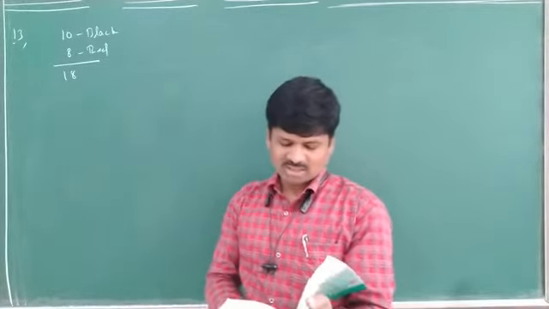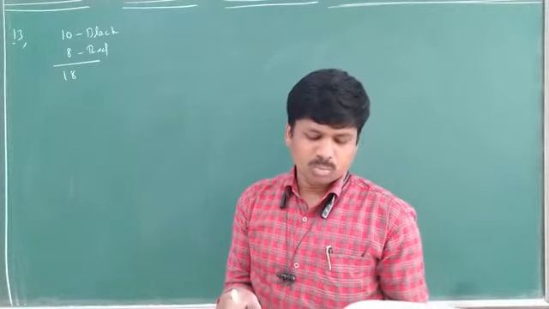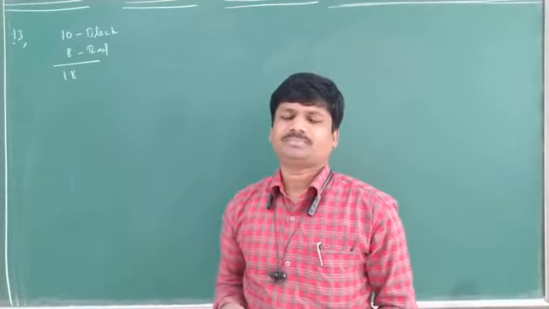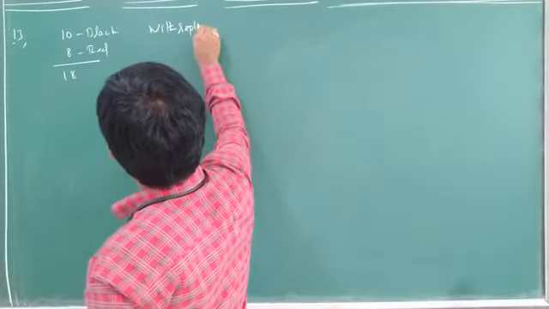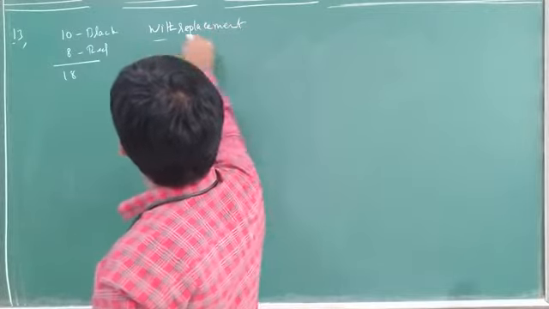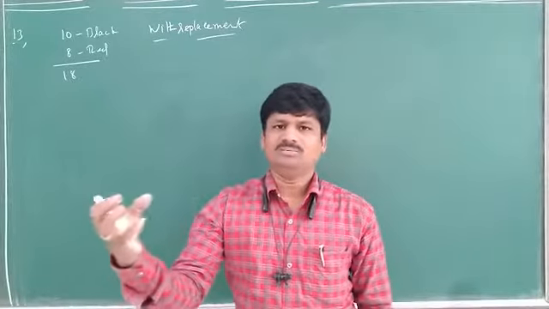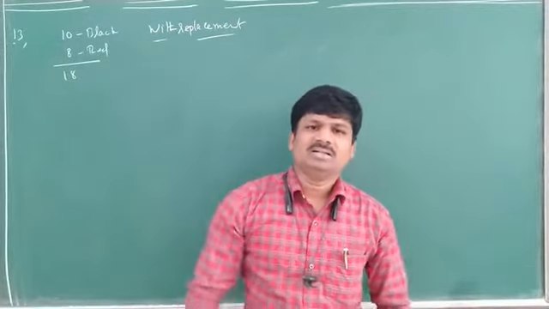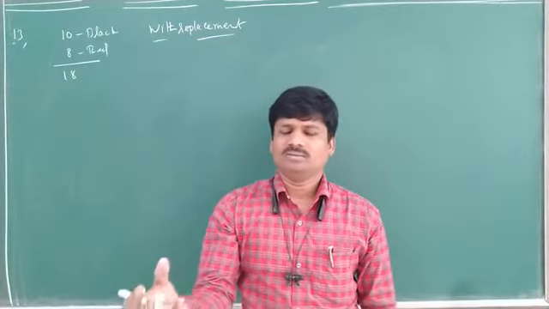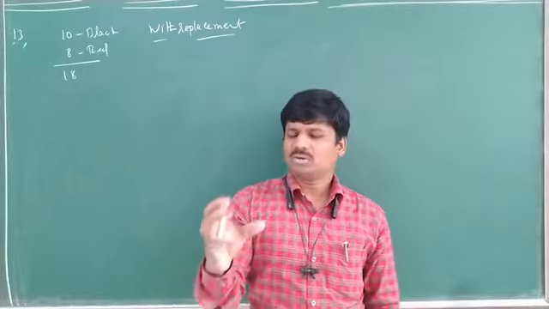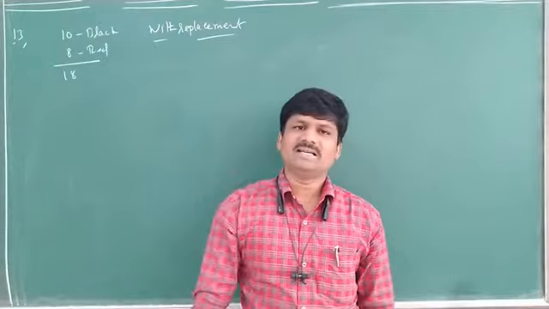Now what is asked here? Find the probability that both balls are red balls. Here with replacement. With replacement means first I will draw one ball, I observe it and keep it back in the bag again. Yes or no? Yes. So next I will draw one more ball, observe it and keep it back in the bag again. That means with replacement, I am replacing again.